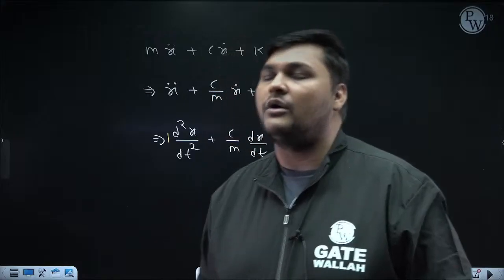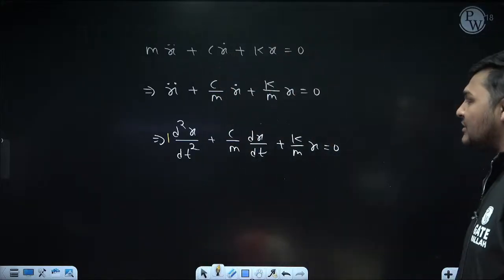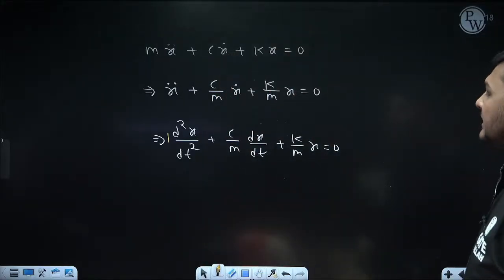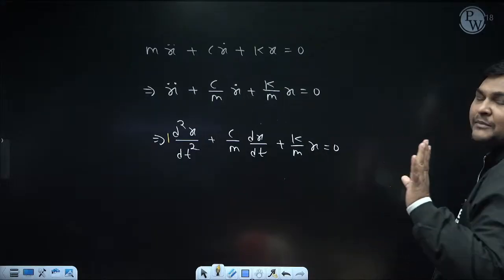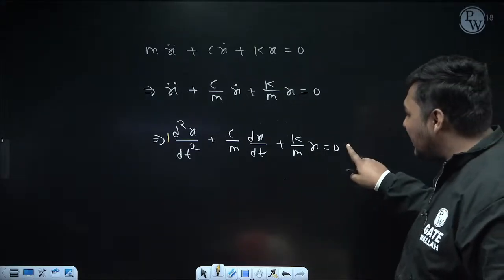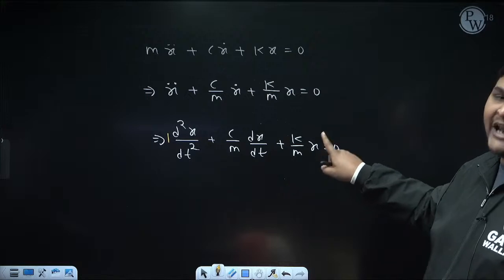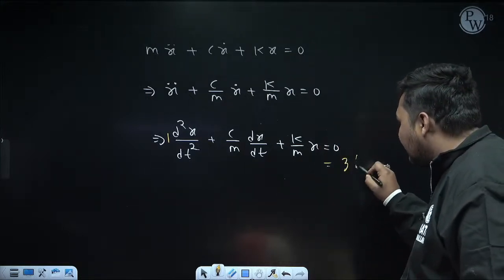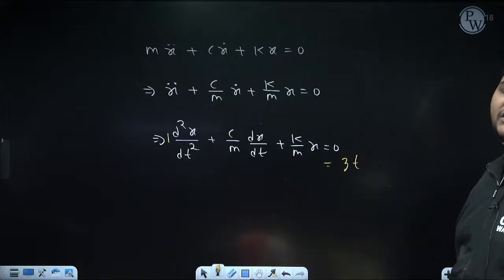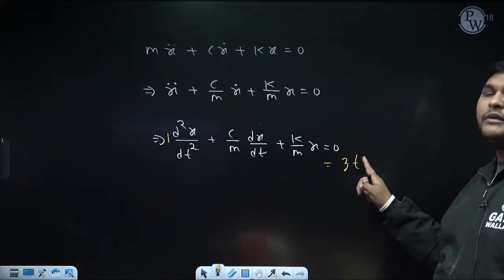Constant coefficient. Okay. Now in a linear differential equation with constant coefficient, some separate function of the independent variable can come. Right now, no separate function of the independent variable, which is time, is here. So suppose here instead of 0, suppose 3t is coming. That is also a linear differential equation with constant coefficient. But right now this separate function of the independent variable is not coming.